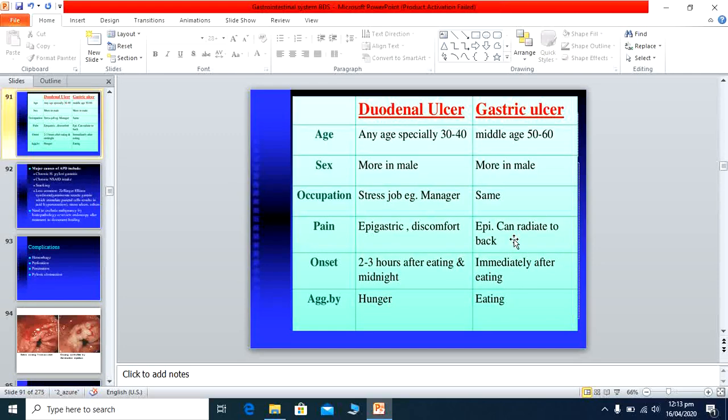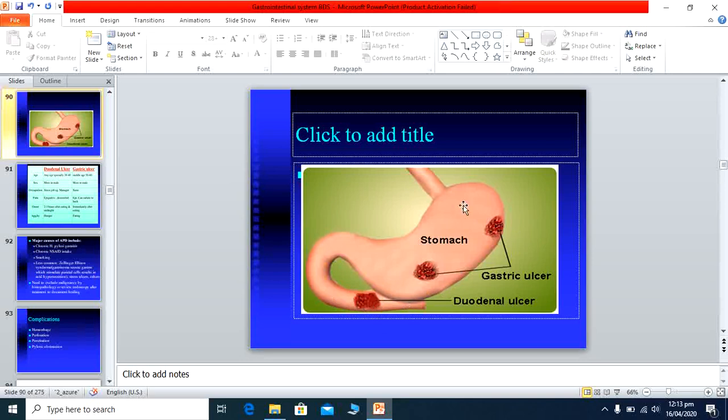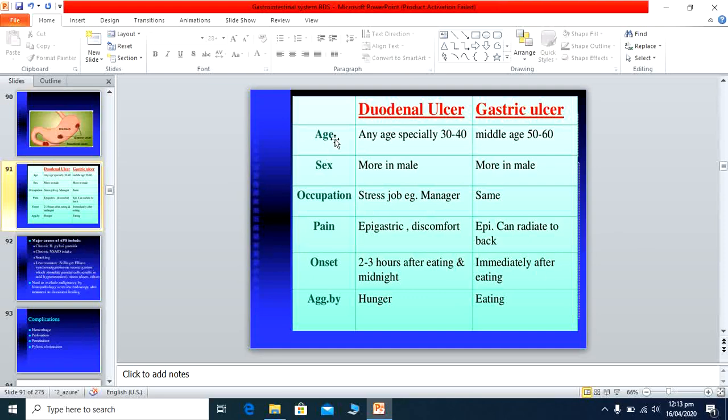Here is the difference between the duodenal ulcer and the gastric ulcer. Duodenal ulcer, I have shown you the picture, occurs in the duodenal area, and the gastric ulcers occur in the stomach area. So we see the age. Usually the duodenal ulcers occur in 30 to 40 years of age, but gastric ulcers usually occur later in life, usually 50 to 60 years of age. Both are more common in males, and occupation mostly they are related with a stressful job. Stress basically increases the acidity, and they usually cause the ulceration.